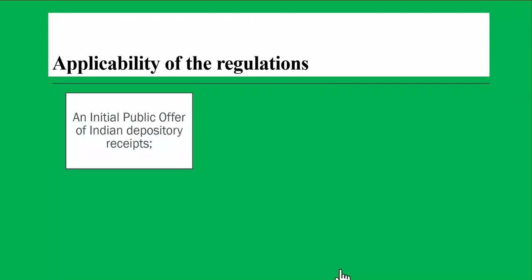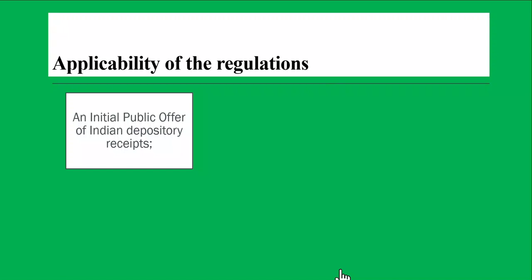Similarly, if a foreign company like Apple, Microsoft, or Amazon wants to list their shares in India, are their shares available in India? Are they listed on the stock exchange in India? No. So for them also there is a shortcut mechanism, which is called Indian Depository Receipts. Instead of listing the shares, they can list the depository receipt. They can keep their shares in custody with an Indian bank, and they will offer receipts against that, and that will be traded on the stock exchange. So that is called the IDRs.